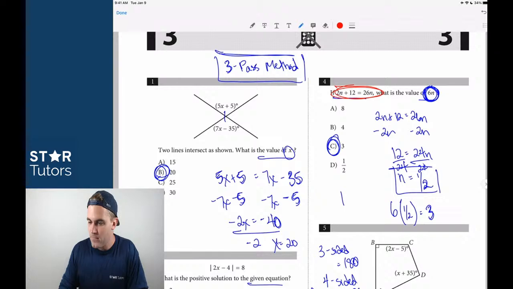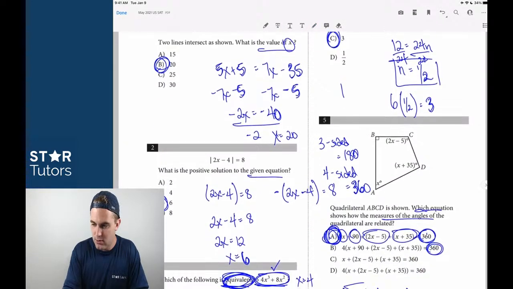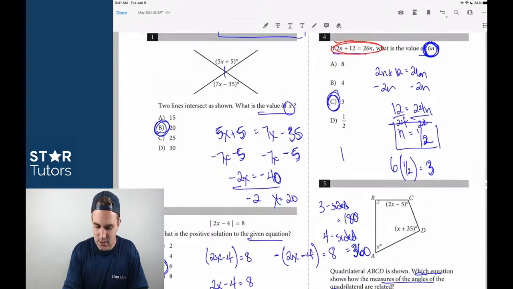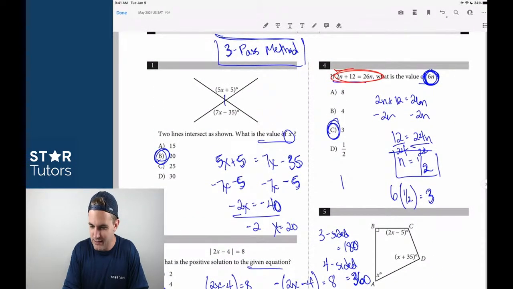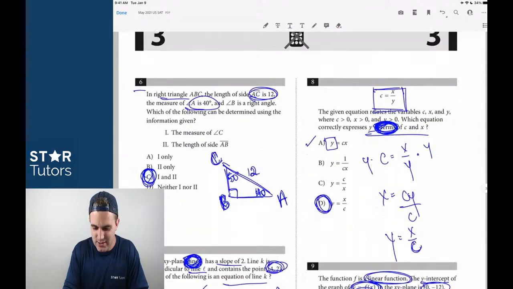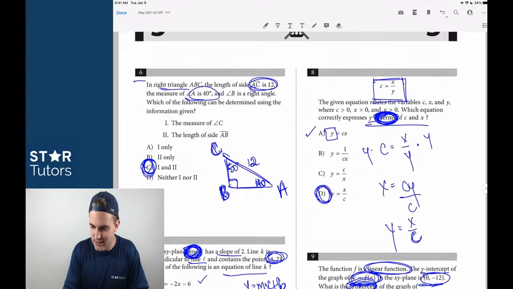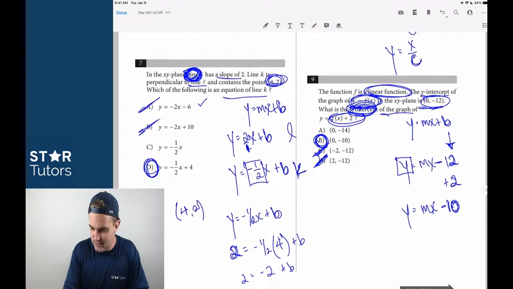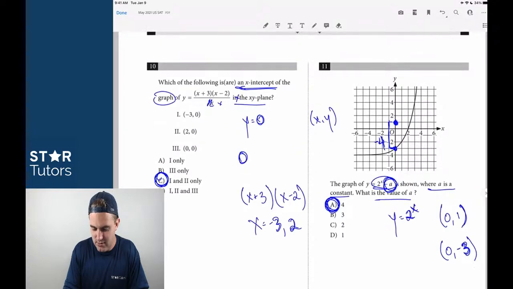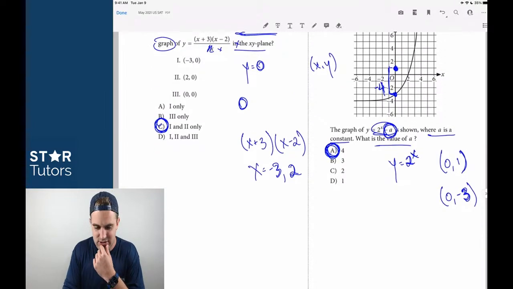All right, so I have the answers here. Number 1 is B. 2 is C. 3 is C, unless I made a simple mistake here. 4 is C. 5 is A, 6 is C, 7 is D, 8 is D, 9 is B, those are good. 10 I felt really good about, so 10 was C, yep, 11 was A, felt pretty good about that one.